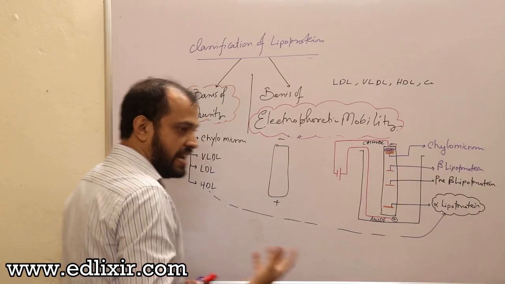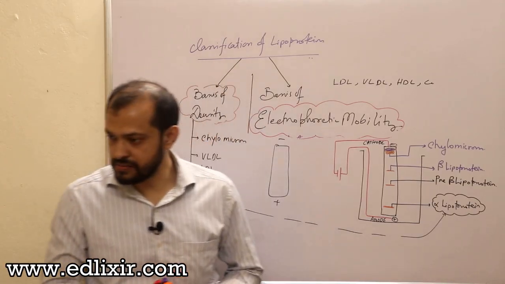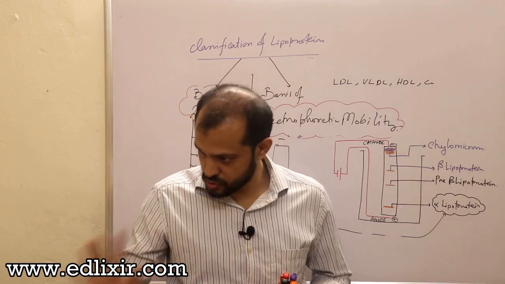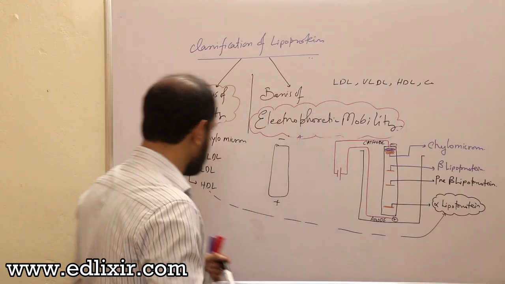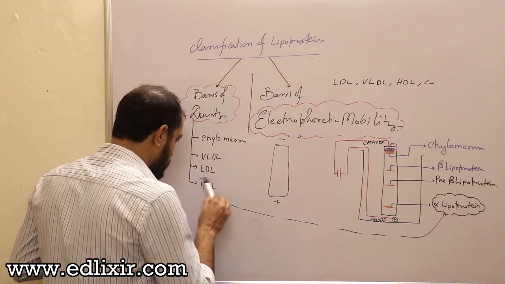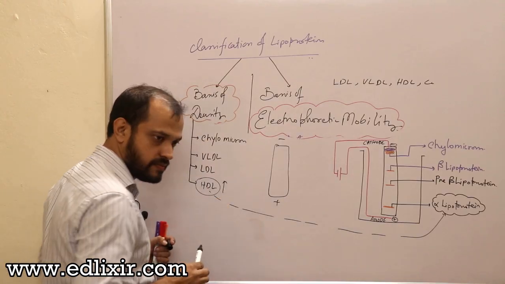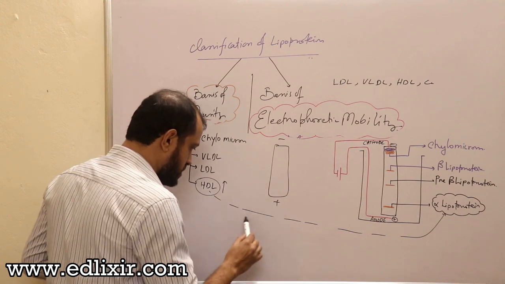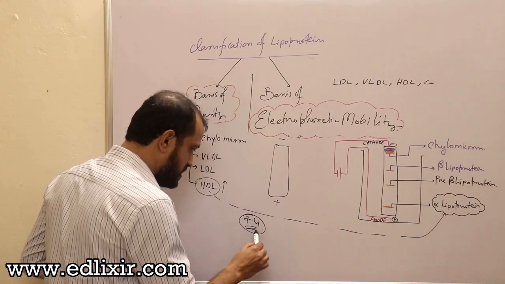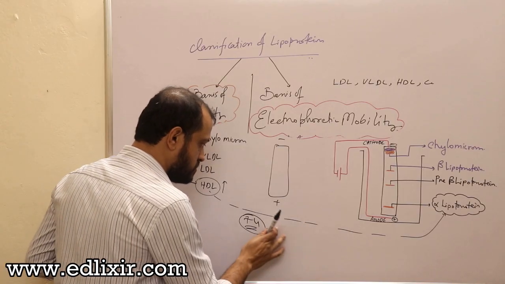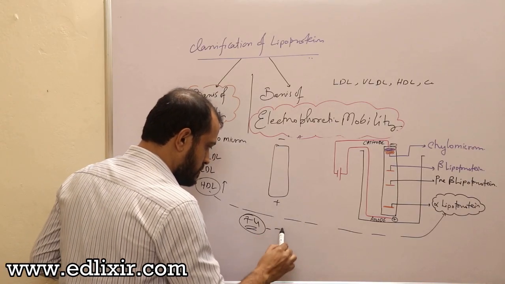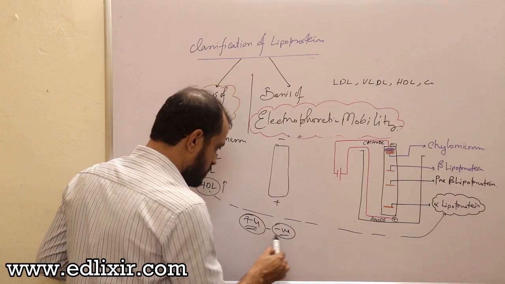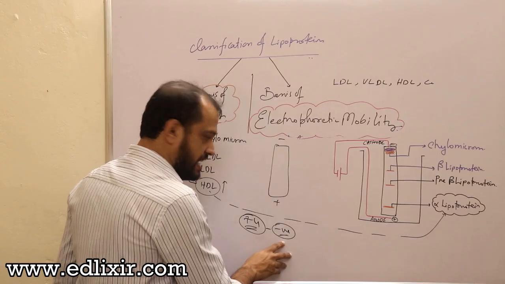Now listen. HDL has got the highest concentration of protein. That's true. Now you need to understand this: if HDL has got the highest concentration of protein, then in your body pH, what is your body pH? 7.4. At this pH, all the proteins are negatively charged. Do you know? We have read in protein biochemistry, all the proteins are negatively charged.